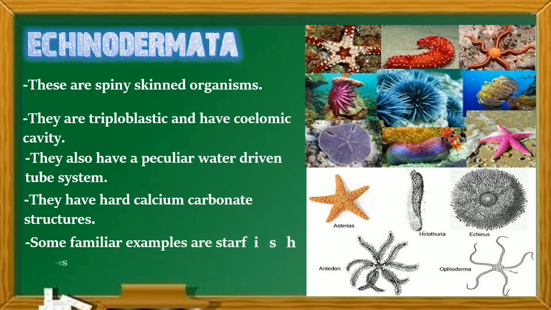They have hard calcium carbonate structures. Some familiar examples are starfish and sea urchins, which belong to this Echinodermata phylum.